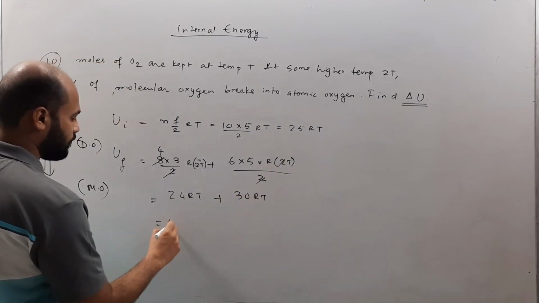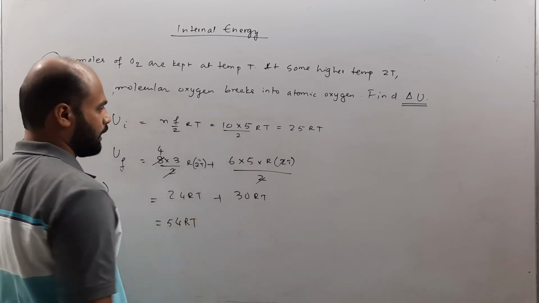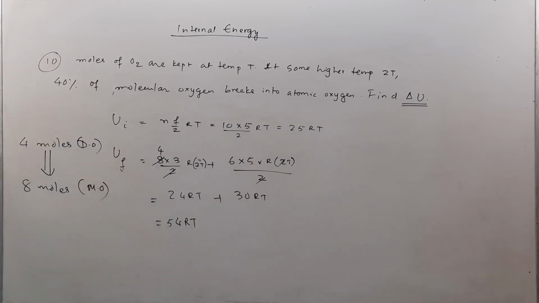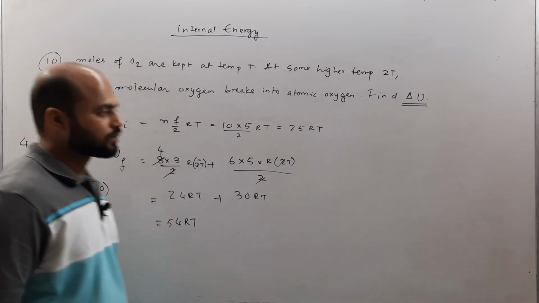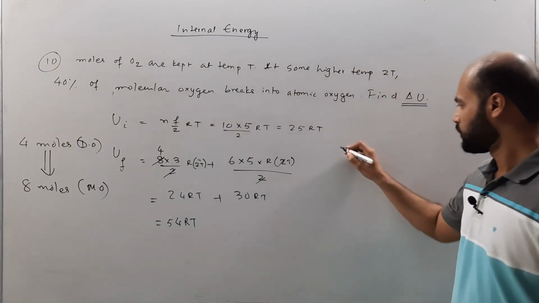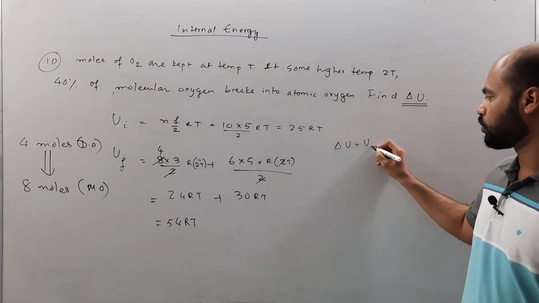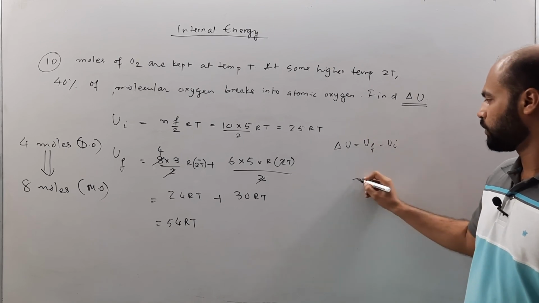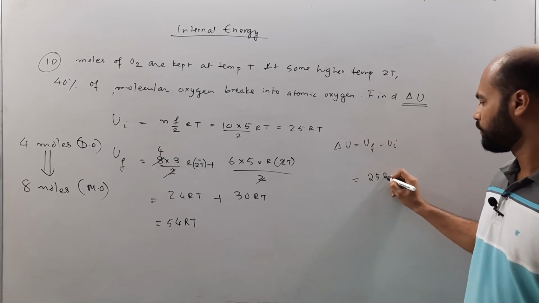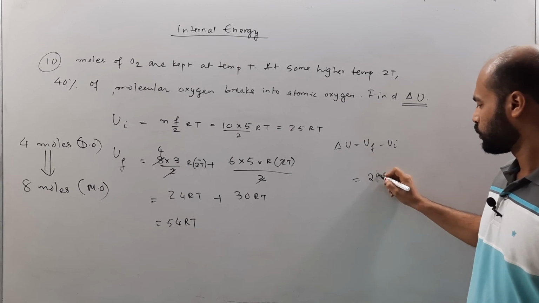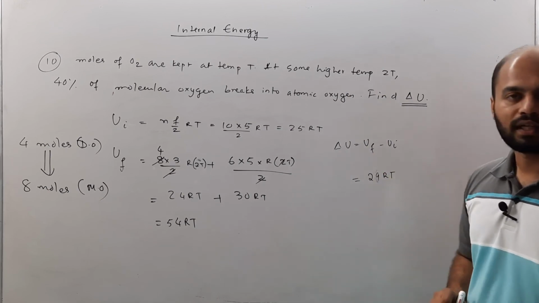So overall, we are going to get 54 RT, and so 54 RT minus 25 RT, the answer is going to be 29 RT. So the change in internal energy is U final minus U initial, which is 29 RT. That is the answer to this question.